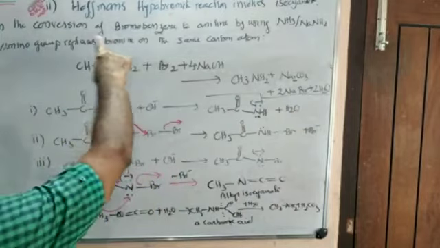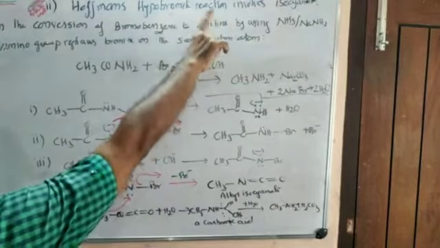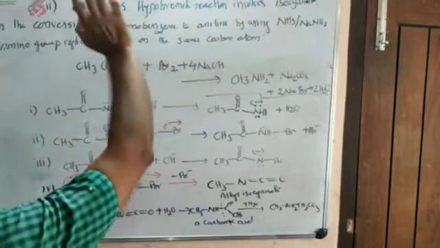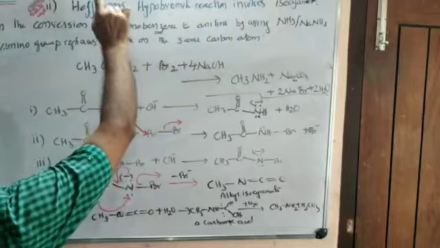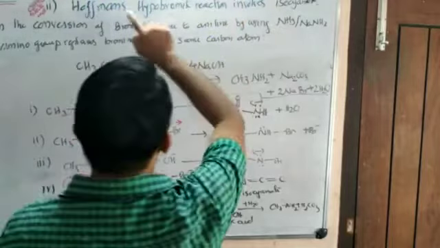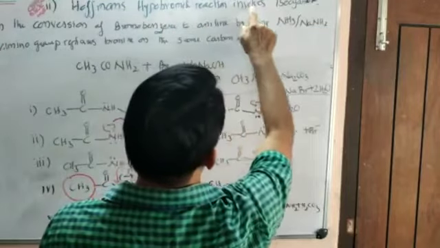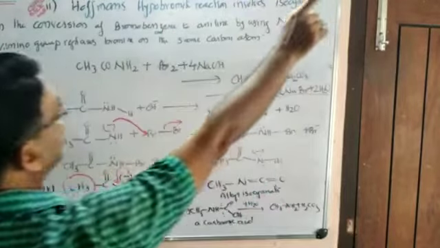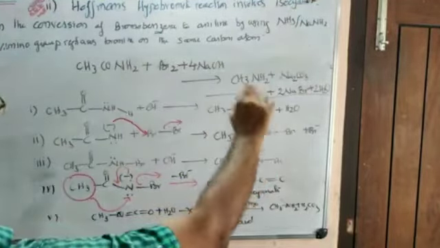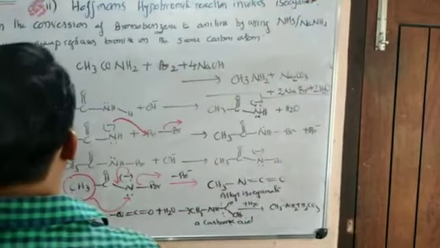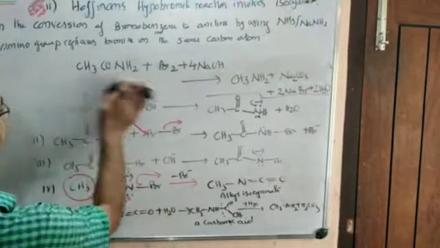So the second statement is wrong. I'm sorry, it is not wrong, it is not an answer because it is a correct statement. Hoffmann's hypobromite reaction involves an isocyanate intermediate. That is a correct statement. Okay, now we see the last, here the first statement, whether that is correct or not.